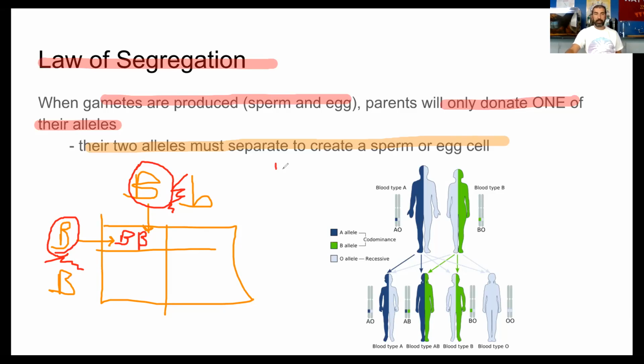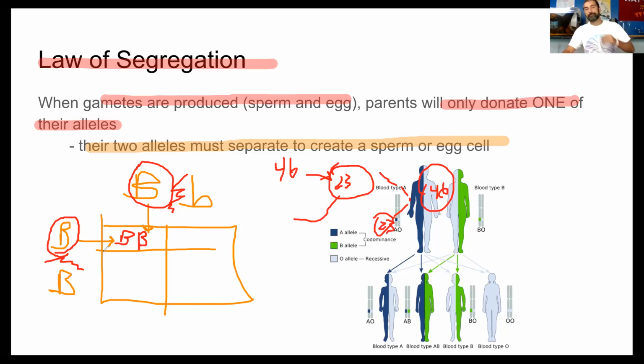All right, so it just kind of makes sense. If your parents have 46 chromosomes, when they create a sperm or an egg cell, they have to create something that has 23, so that when they come back together through fertilization to create that zygote, you'll be back to 46, right? And the only way that happens is if their chromosomes or their genes separate and they only donate half.